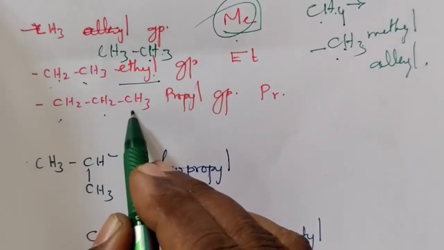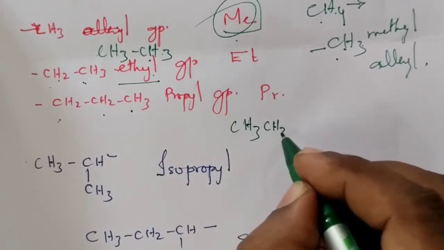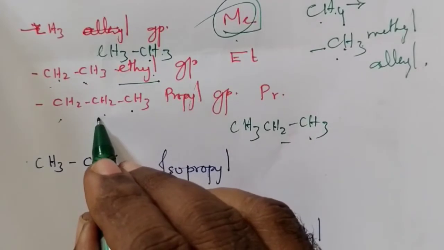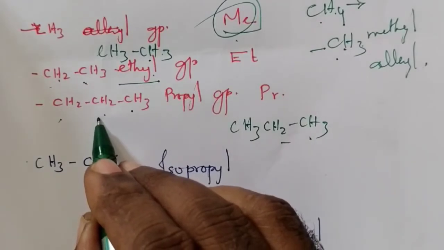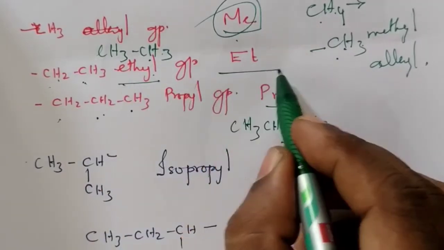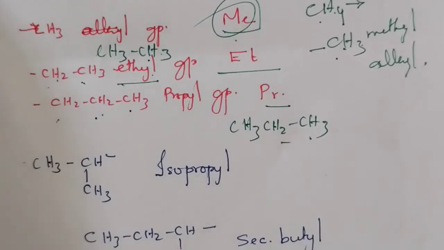CH3CH2CH2 is derived from propane, therefore it is called propyl group. Propyl group is abbreviated as Pr. Ethyl group is abbreviated as Et. These are some of the branches present in the parent chain.